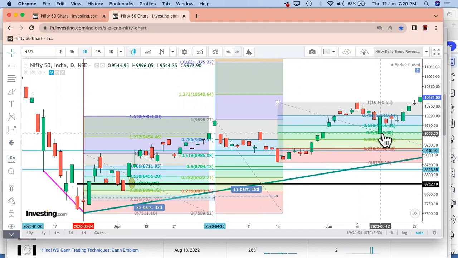So this is not a coincidence. These are pure cycles which keep happening every now and then. The only thing is you need to know what the right start point is, right?